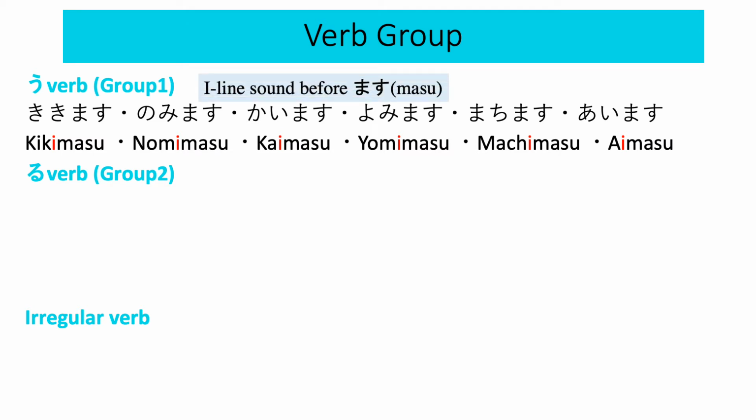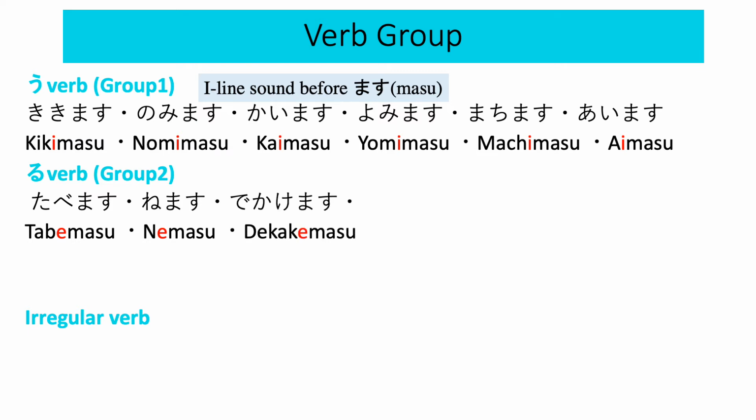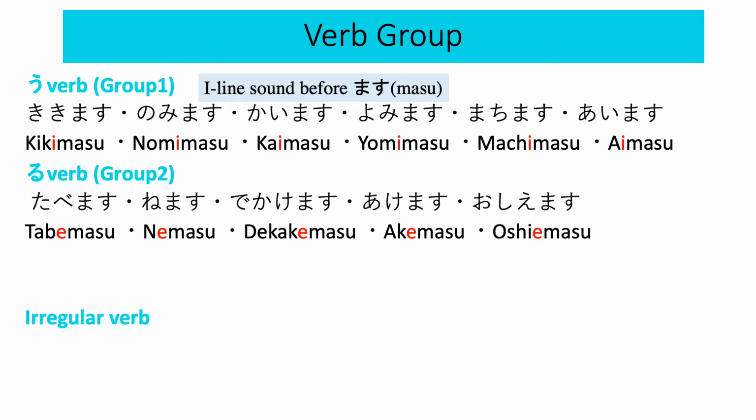Second one is RU-verb or group 2 verb. And some of the examples include 食べます, to eat, 寝ます, to sleep, 出かけます, to go out, 開けます, to open, 教えます, to teach or tell something new. And as you can see, these end in E-line right before MASU-form.